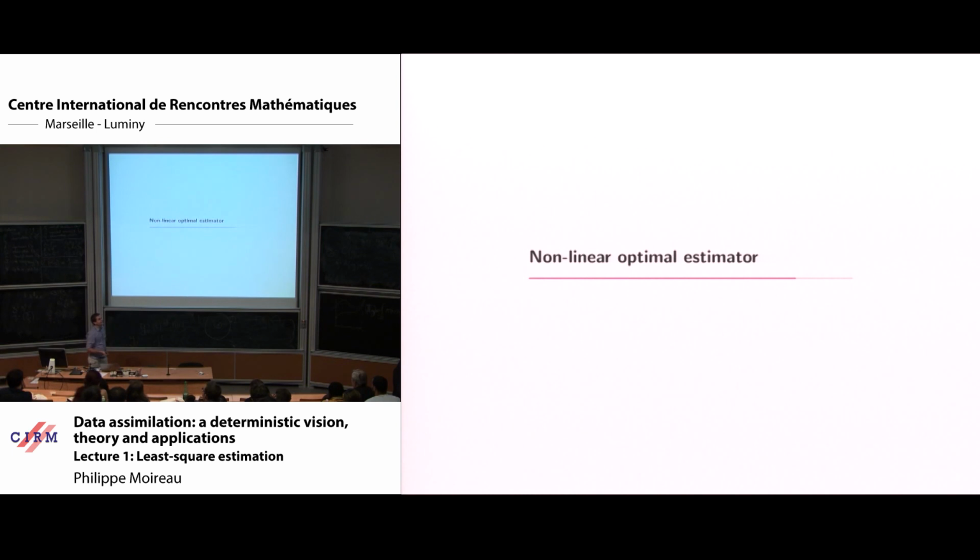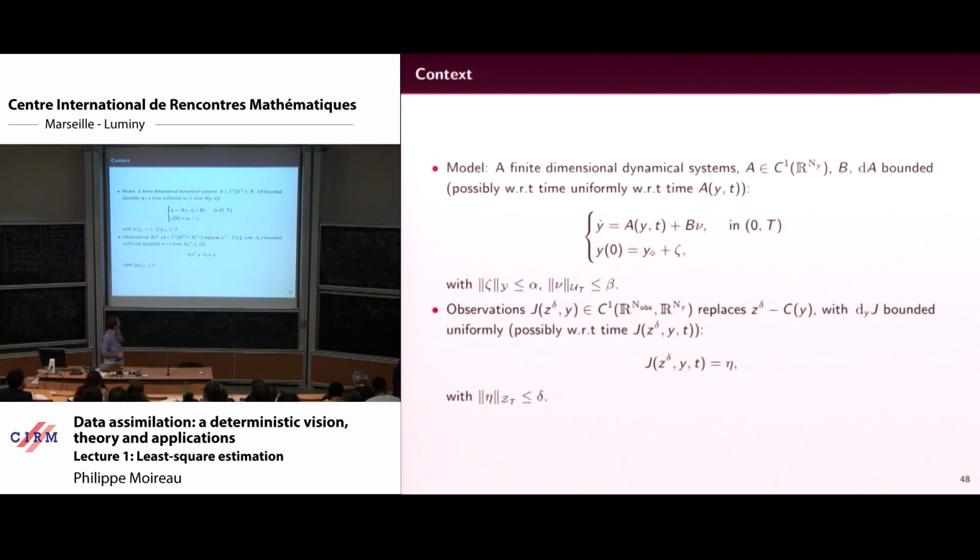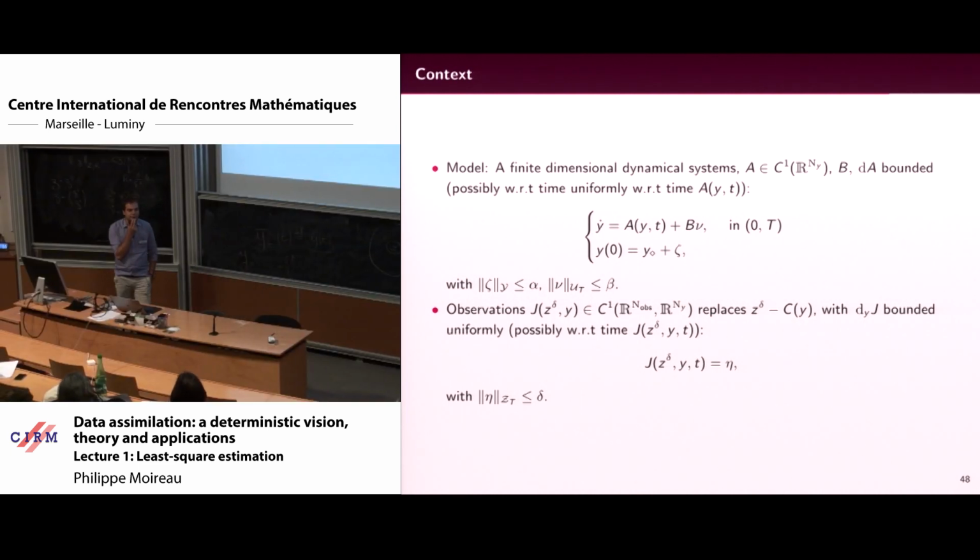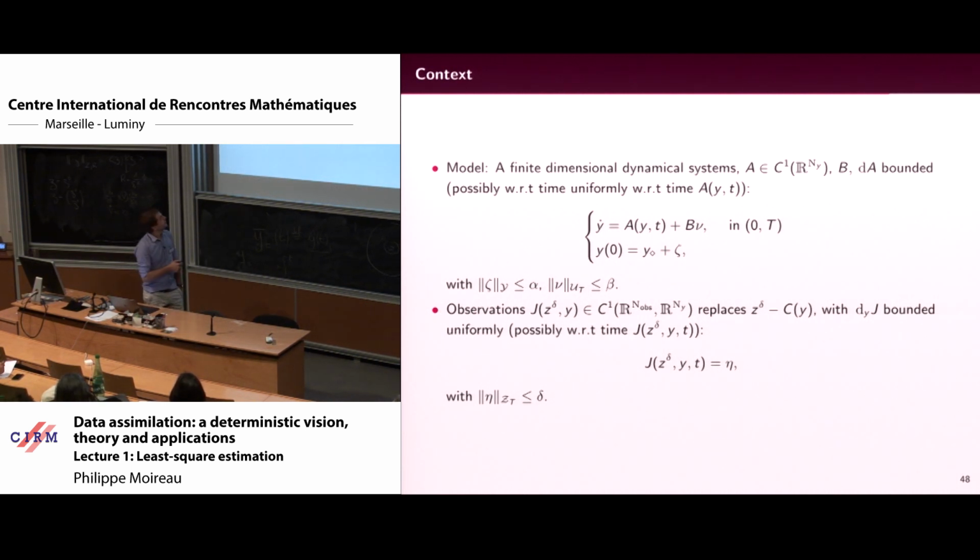Okay, so it's just for you, like 5 minutes on nonlinear optimal estimation. So is it as easy for nonlinear optimal estimation? No, for everyone actually, but since Vincent asked. So yeah, the same, but okay, so now I will stay finite dimensional because it's nonlinear, so I can't do all the difficulty at the same time. Actually I can't do all the difficulty together, so it's good that I use a finite dimensional situation. Okay, and now my discrepancy is J.